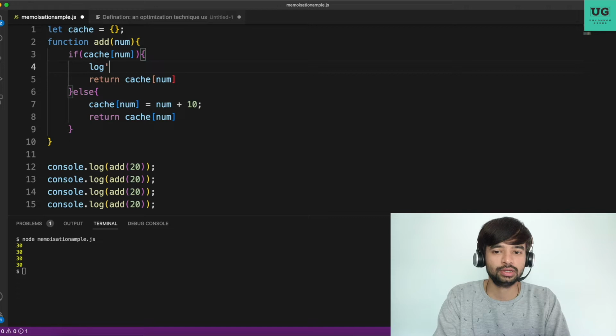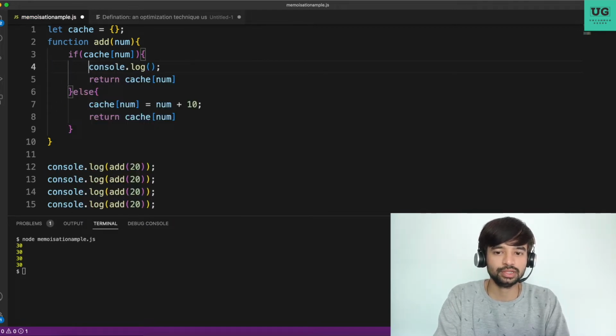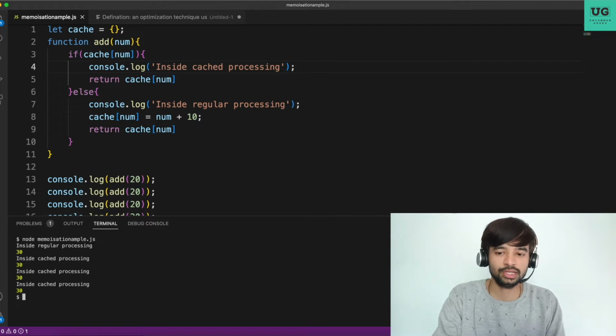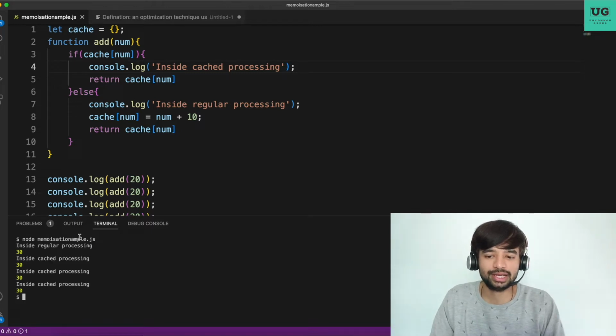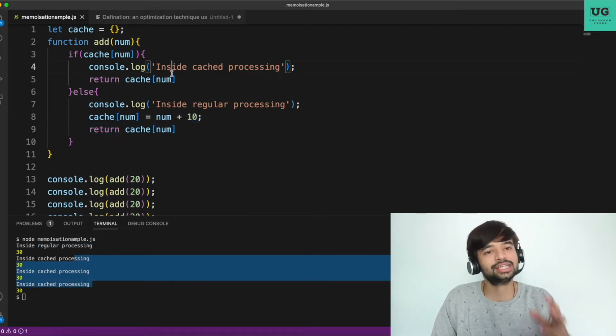Now let us put a log here. The one below is the regular processing, so log inside regular processing, and this one is inside cached processing. Let me run this. See, once it went inside the regular processing, then the next three calls went inside the cached processing.